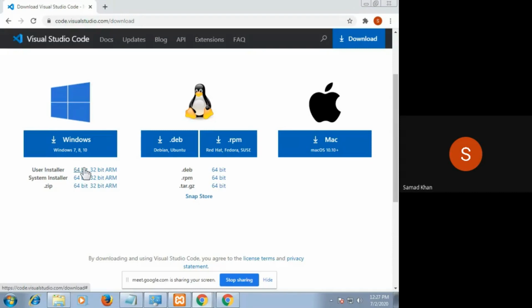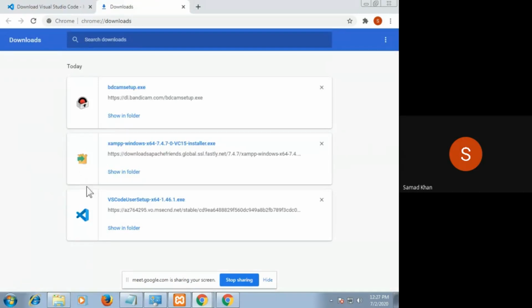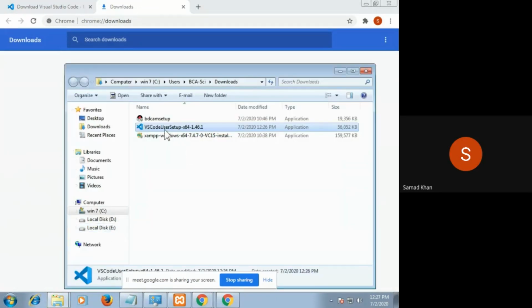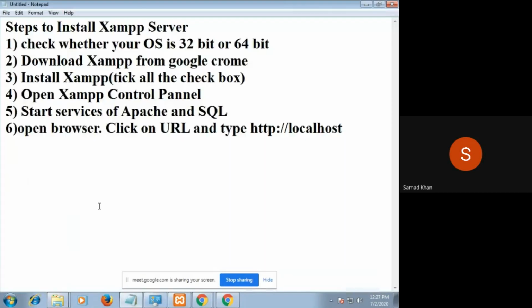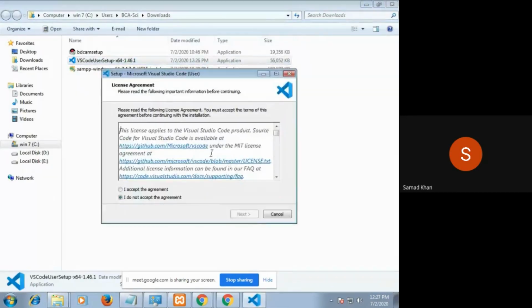Again, it depends upon your operating system, whether it is 64-bit or 32-bit. My operating system is 64-bit. I've downloaded this software. Now I will install this software. Till it gets installed, I will write down the steps for you. It is getting started.